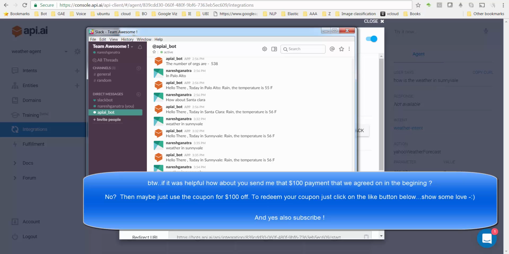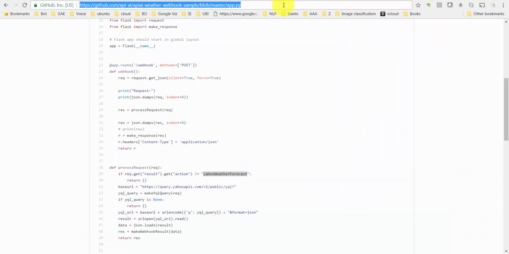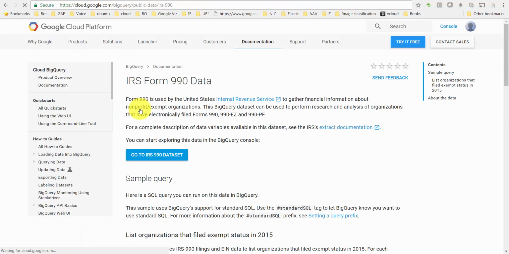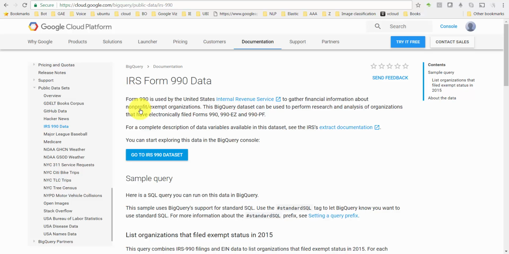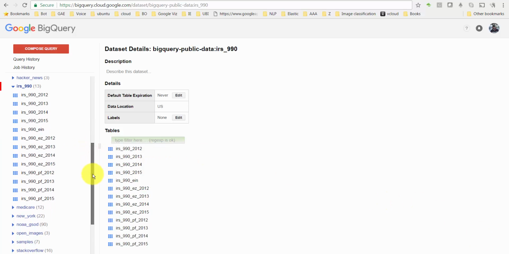One other thing that I have done here, which I'll hopefully talk about in my next video, is that Google has provided some data from the IRS, which gathers financial information about non-profit exempt organizations. And if I go to the database here, so here is a look at what they have in the IRS database.